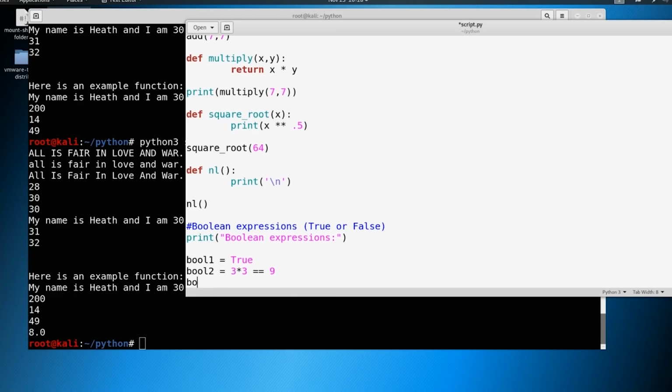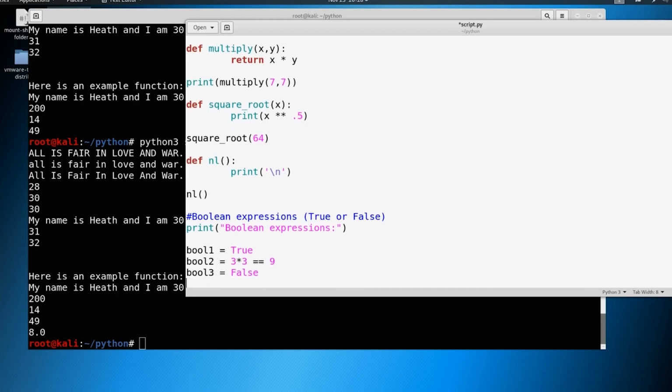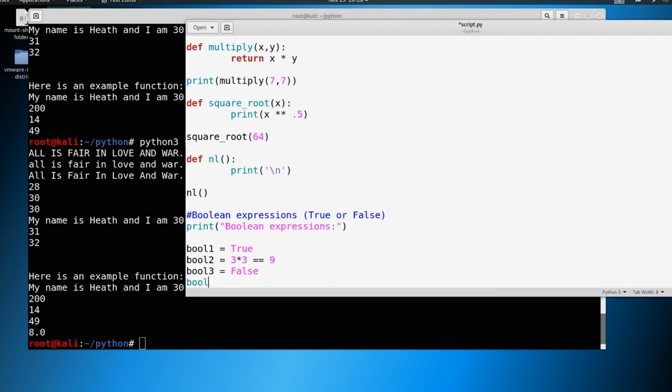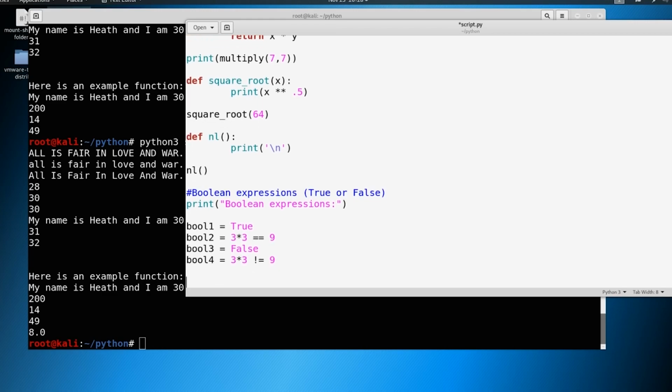Let's do a couple more. So we could say bool3 equals False, and bool4 equals 3 times 3, and then we can say does not equal 9. Well, that's not true, right? So that's False. So if we were to print these all out, we could say print bool1, bool2, bool3, and bool4.